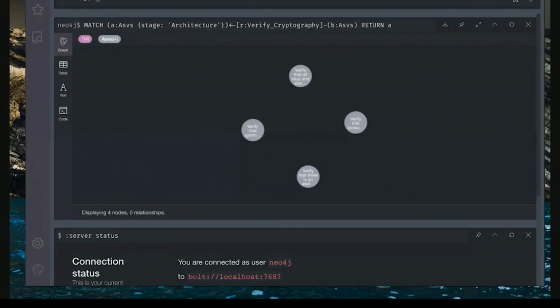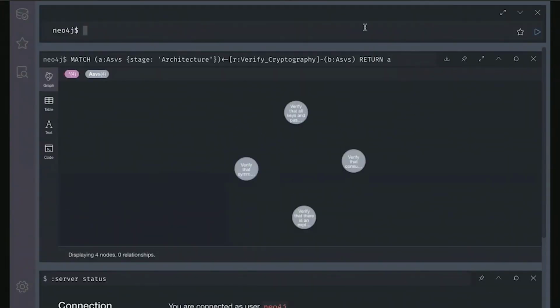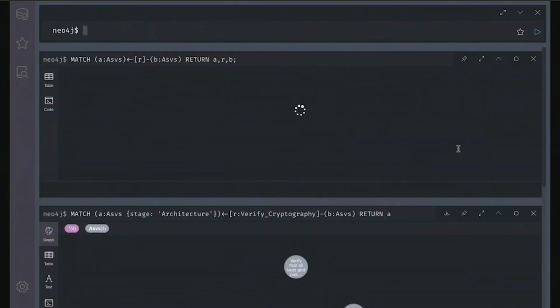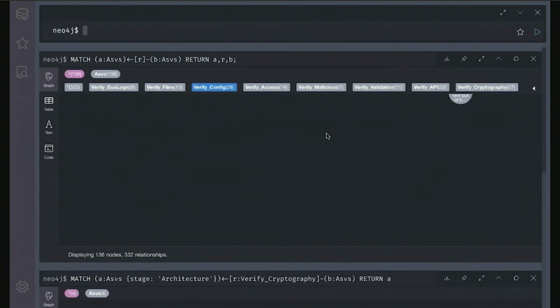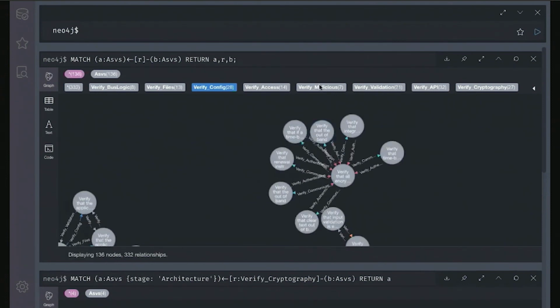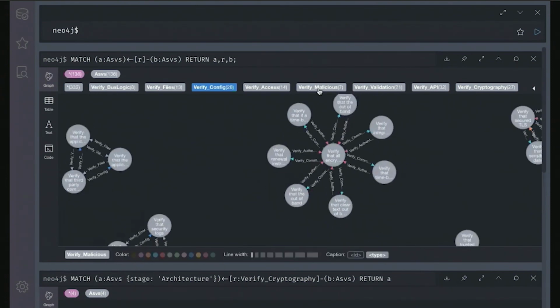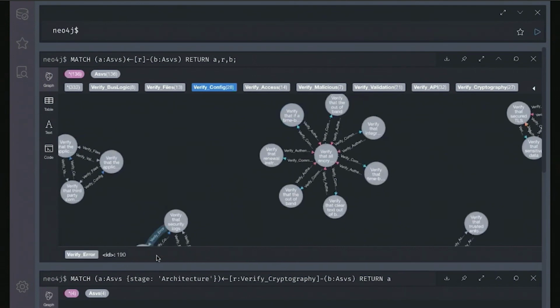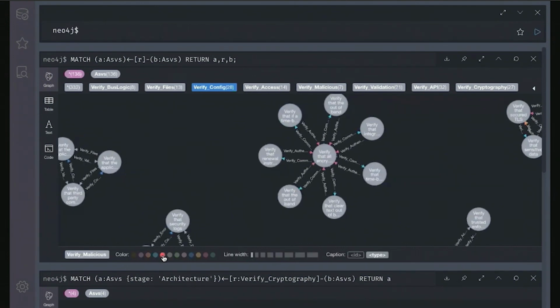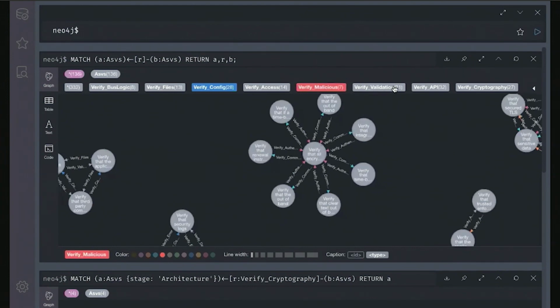So let me quickly dive back into the database and rerun with a different query to see what type of relationships we're getting. And yeah, my Cypher looks good. I run a search. All right. So we have verification of configuration, and I want to give verification of malicious content a bright color.